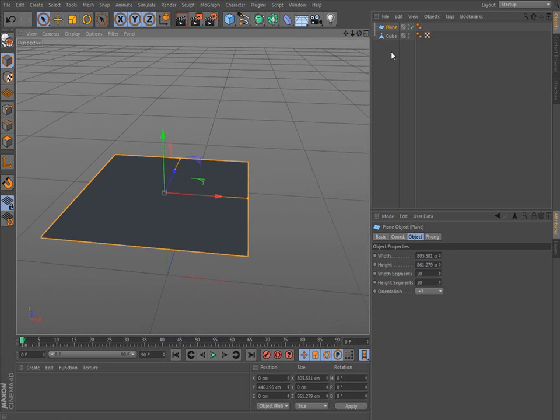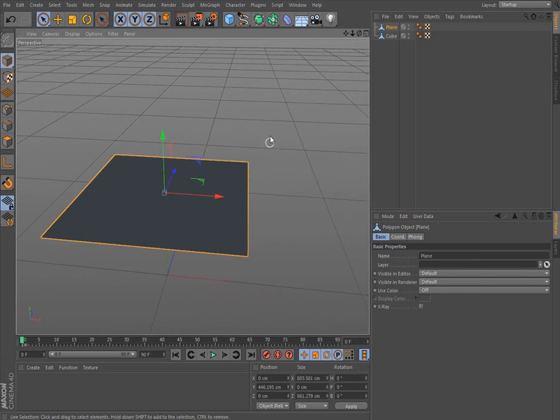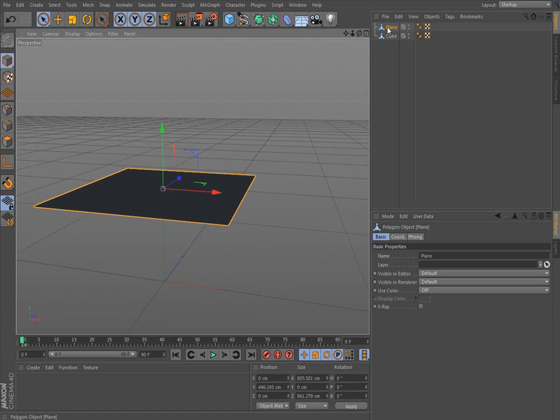Okay, and same thing with the plane, you have to make it editable or into a polygon before you can do anything, and that's true with everything. Before you can even edit it or do something really major to it, you have to make it editable. Okay, and it becomes a triangle over here, and that's what we want.